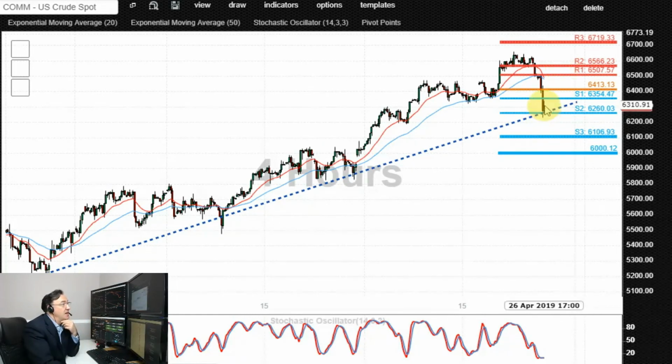Alternatively, if we see a flush lower and retest of 61, and then a retest from underneath of this rising support trend line, which then becomes newly found resistance, that would negate the bullishness, potentially opening up the way for a deeper retracement towards 60, possibly even 59.